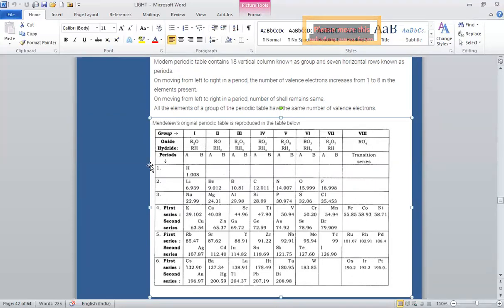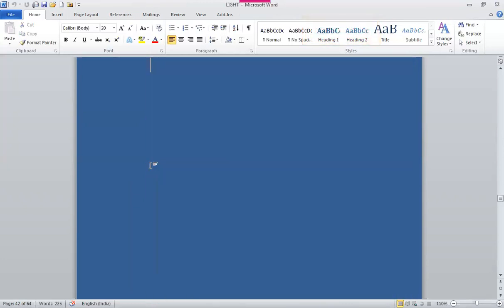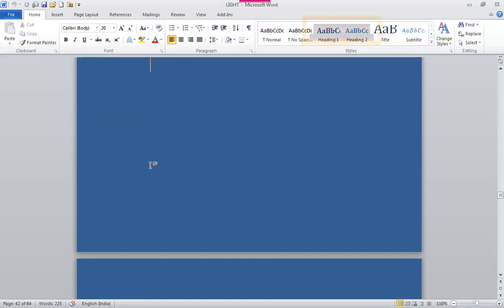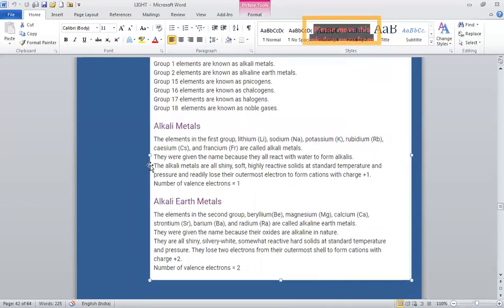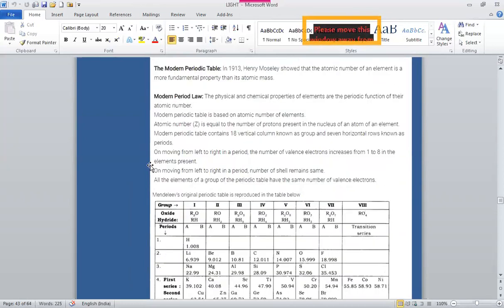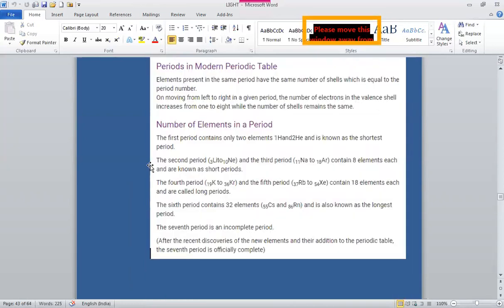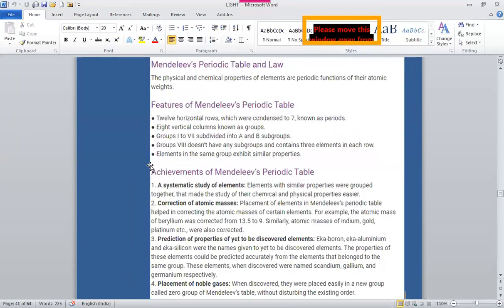The elements with similar properties belong to the same group. Then what were the merits of Mendeleev periodic table? We'll study about the merits and demerits of Mendeleev periodic table. What were the merits, the achievements of Mendeleev periodic table?